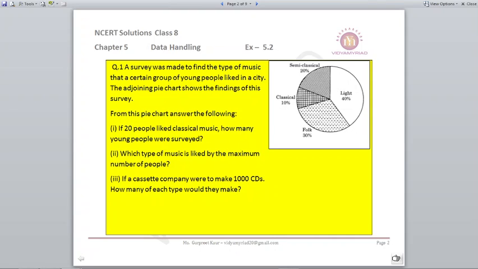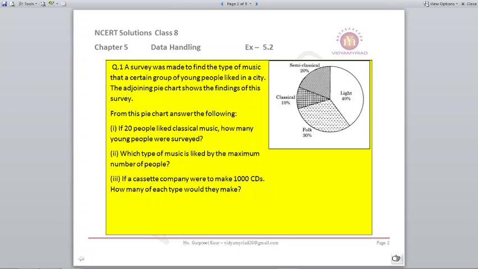Now, if you look at the figure, the pie chart, there are 4 types of music displayed here: light, semi-classical, classical and folk. Based on this, we will answer the following questions. Number 1, they are asking, if 20 people like classical music, how many young people were surveyed?